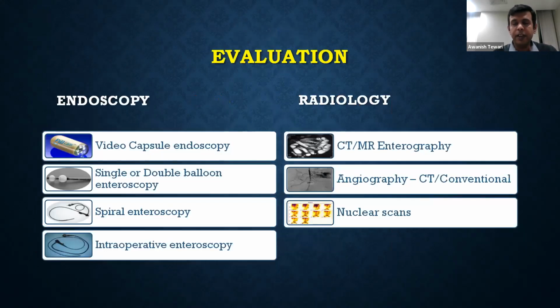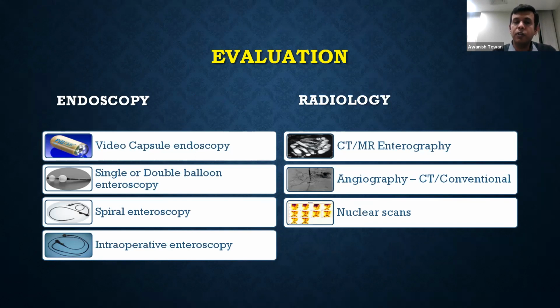So when we have a patient with obscure GI bleed, we initially stabilize the patient and do the routine investigations in form of CBC, LFTs, and RFTs. Beyond that, we do upper GI endoscopy and colonoscopy to look for the cause. Once we don't find any evidence on upper and lower GI endoscopies, we go in 2 ways, either endoscopy or radiology, or maybe a combination of the 2. We'll only be discussing the endoscopy part.